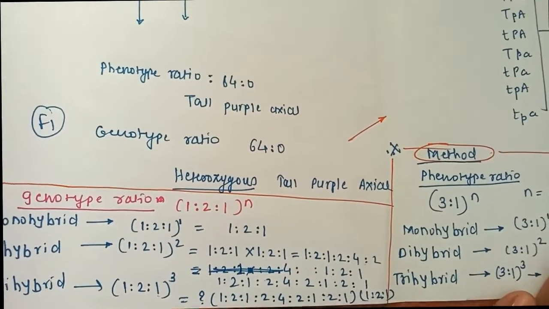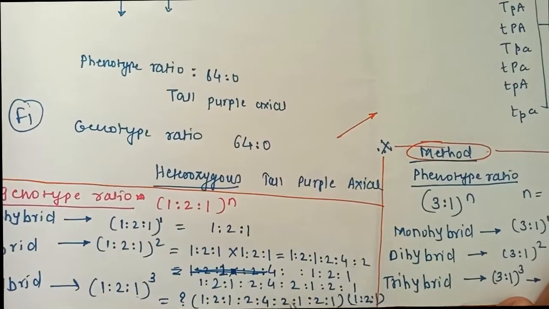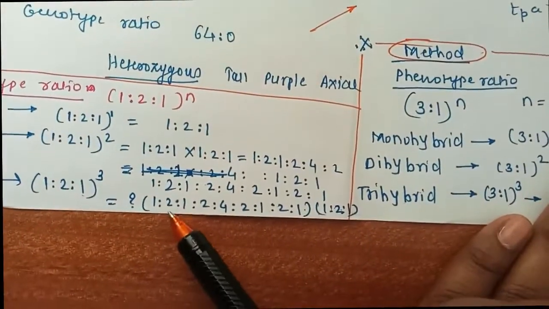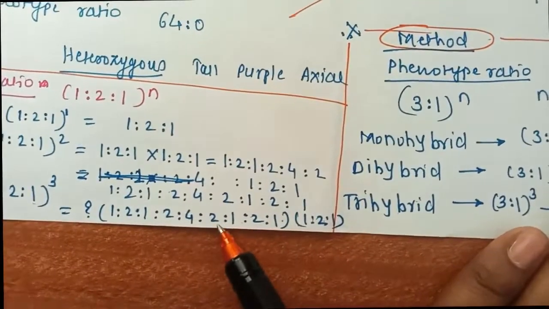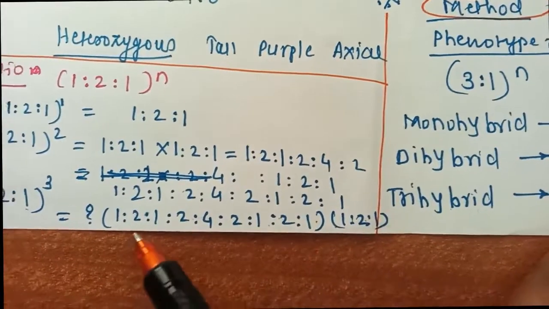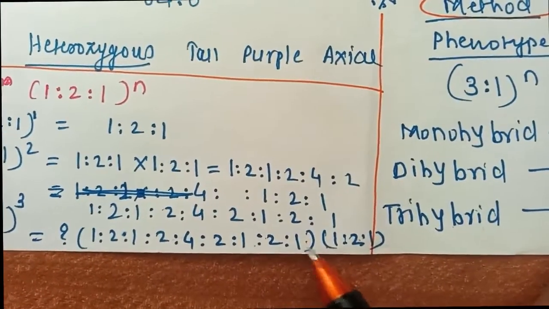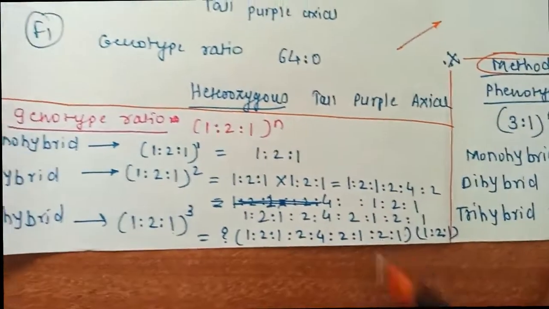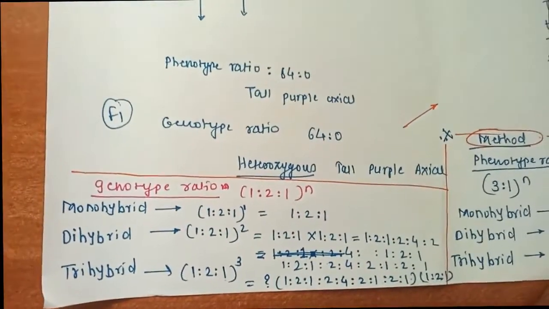If you multiply with 1 you will get 1 2 1 2 4 2 1 2 1. If you multiply with 2 you will get 2 4 2 4 8 4 2 4 2. If you multiply with 1, 1 2 1 2 4 2 1 2 1 will come. That means for every element you will get 9 proportional ratios. So total 27 elements you will get.